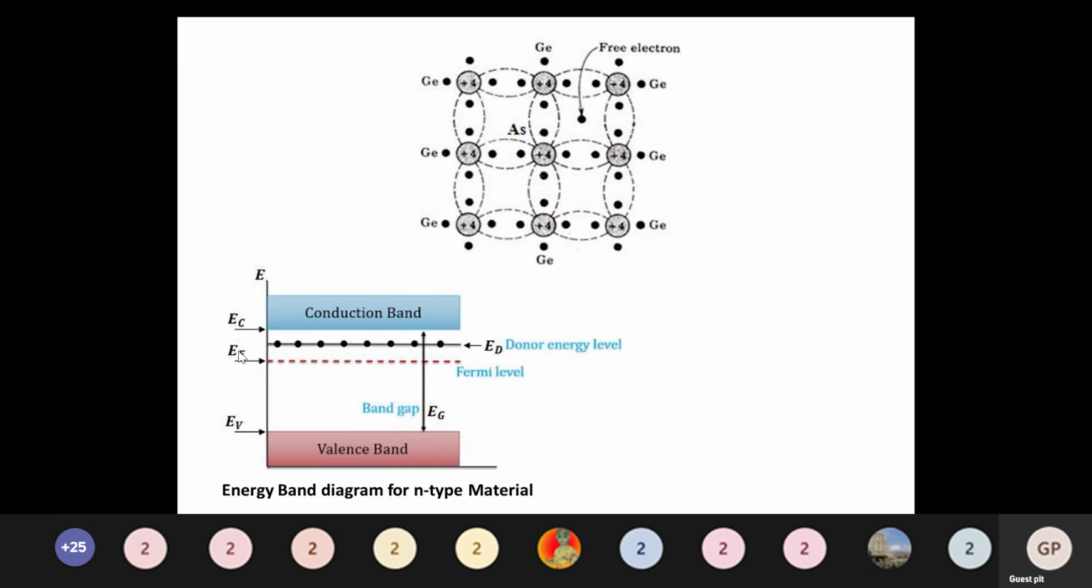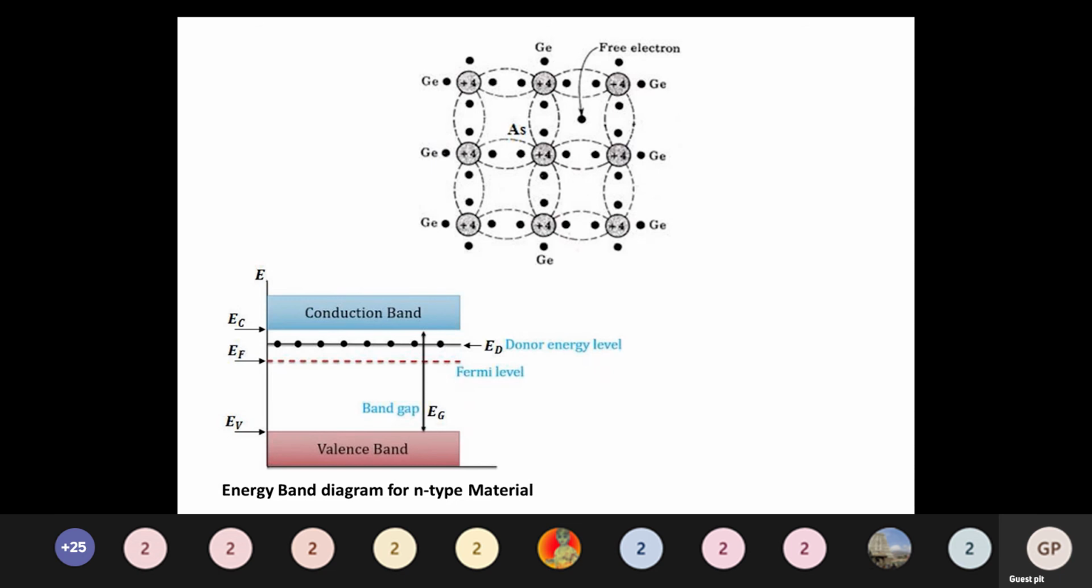Electrons being the majority carriers, the next important diagram shows the Fermi level near the conduction band, because there are more electrons compared to holes. More electrons means more bonding, so it is ready to donate the electron. The energy level of electrons is higher because more electrons are there. Because of that, the Fermi level moves towards the conduction band. Clear?